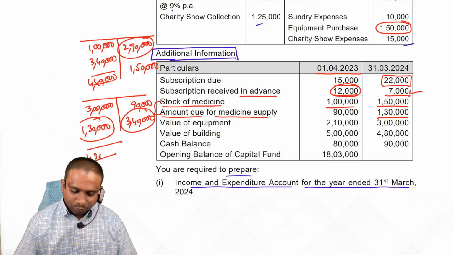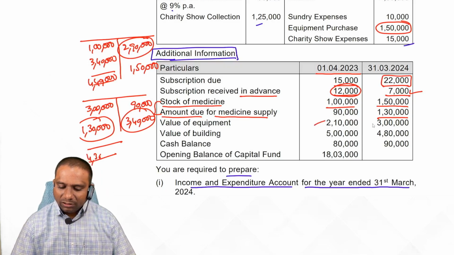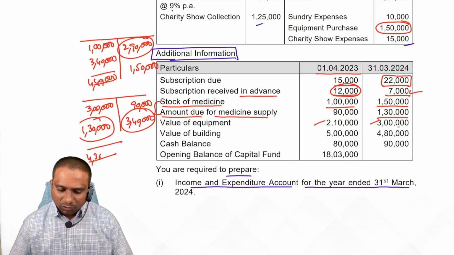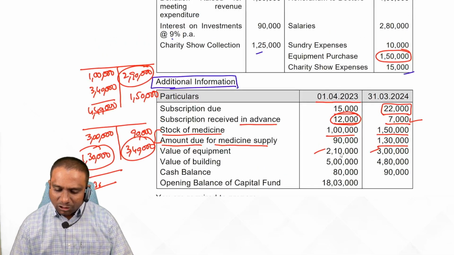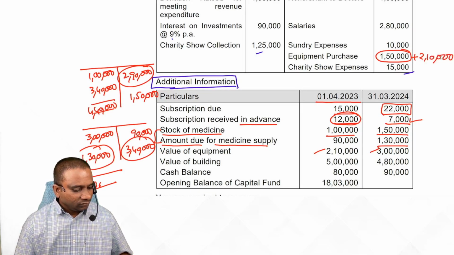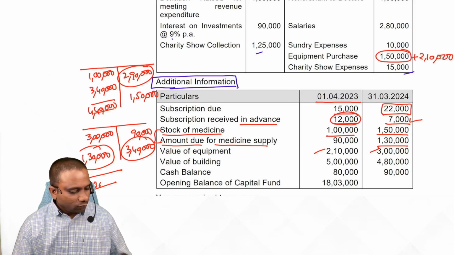Next one. Value of equipment, opening, closing. So it is 3 lakh rupees closing. Observe here, opening how much we have? 2 lakh 10 plus, during the current year how much purchased? 1 lakh 50. 2 lakh 10 opening plus 1 lakh 50 purchased during the year, total 3 lakh 60.